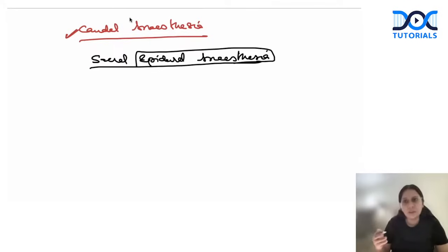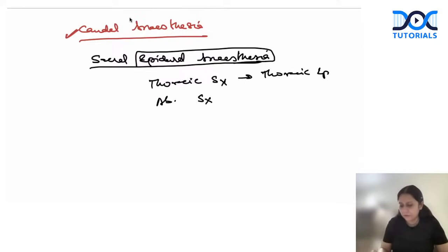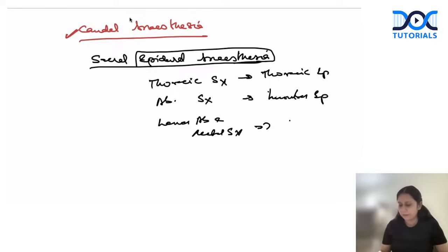For thoracic surgery, we use thoracic epidural anesthesia. For abdominal surgery, we use the lumbar epidural. And for lower abdominal and rectal surgery, we use sacral epidural, which is also called caudal anesthesia.